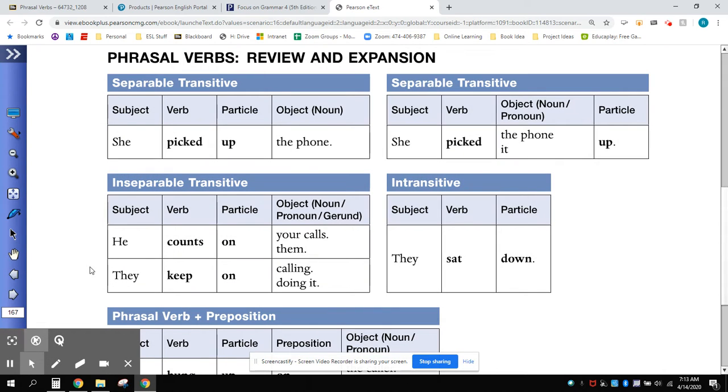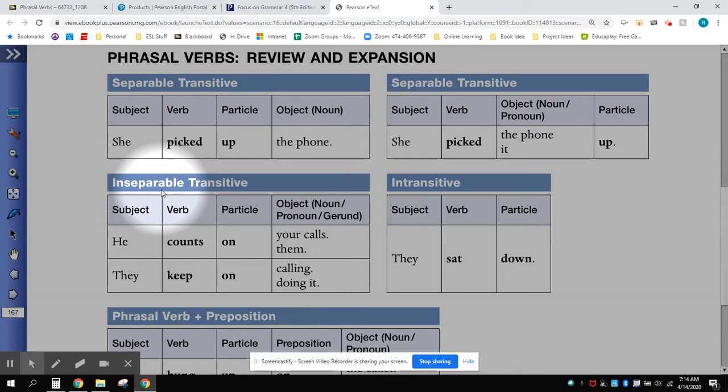Some phrasal verbs are inseparable. That means the verb and the particle must stay together. He counts on your calls. He counts on them. In this case, when it is inseparable, remember, they cannot be separated. We cannot say he counts them on. The verb and the particle must stay together. He counts on your calls. He counts on them. They keep on calling. They keep on doing it. I cannot say they keep calling on.